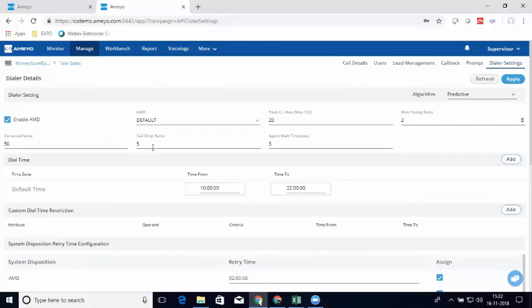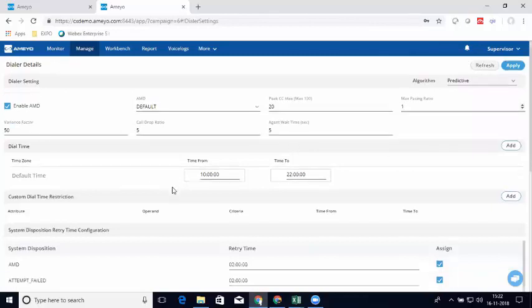What we can do is define a call drop ratio, which has been defined as 5% for now. So for example, if the call drop ratio reaches a 5% mark, automatically the pacing ratio would be changed from 2 to 1 over here. This means for one agent, 1 call would be initiated. So this was regarding how the predictive works.